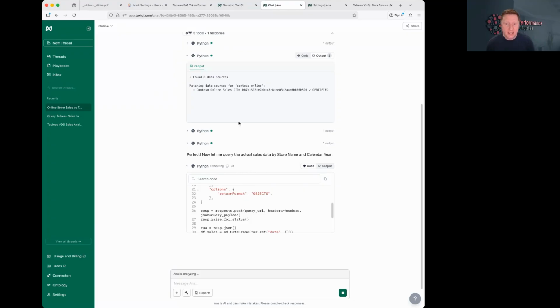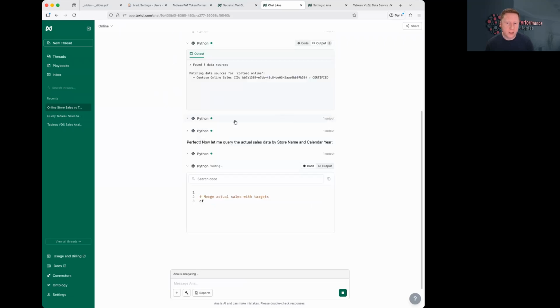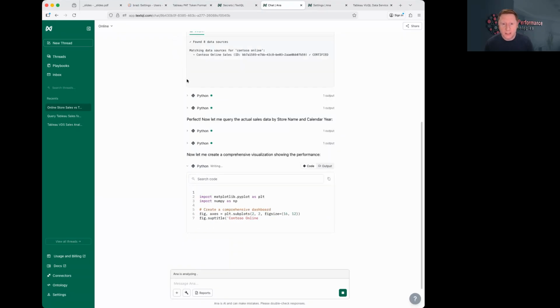If we had a data source that was really prominent, we wanted that one to just be the default, for instance, we could put that ID in the context alongside the cheat sheet. That way, it wouldn't have to go search for the data source. But I do think it's powerful to be able to go search for the data sources when it needs to.